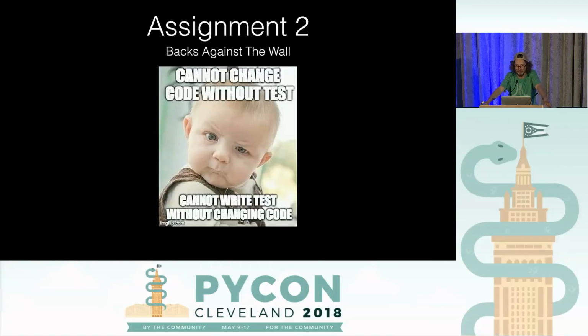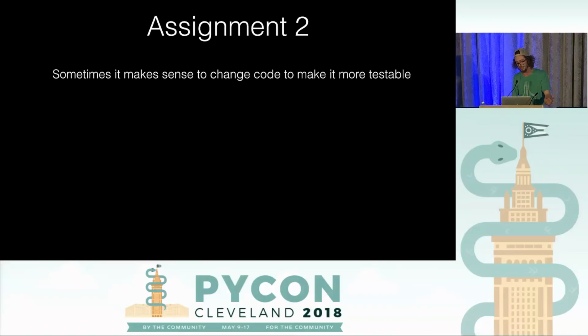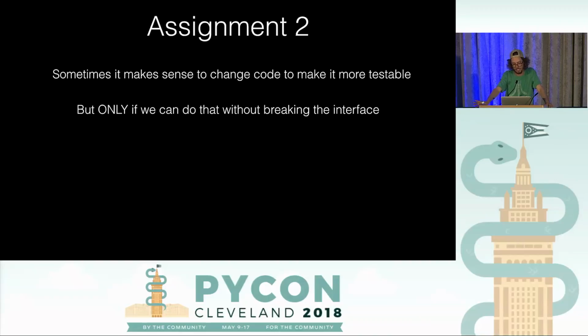Lastly, if subclassing and mocking really can't get you through it, you can end up in this catch-22 where you just can't test the code without changing it, and you can't. We said that we were not going to change the code without a test, but we can't write a test. So what do? In this situation, sometimes it does make sense to change code and make it more testable. But you should only do that if you can do it without breaking the interface. So we need to make sure that everything using this thing can still work. And ideally, you should only do it if it actually makes sense in the real world.